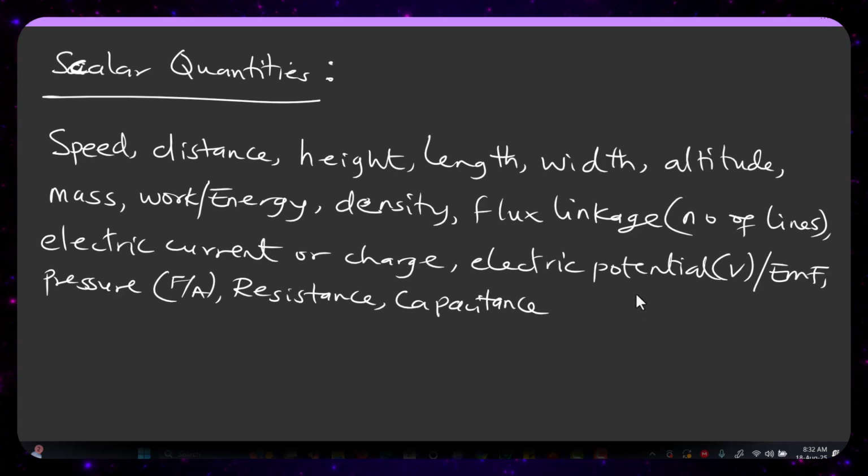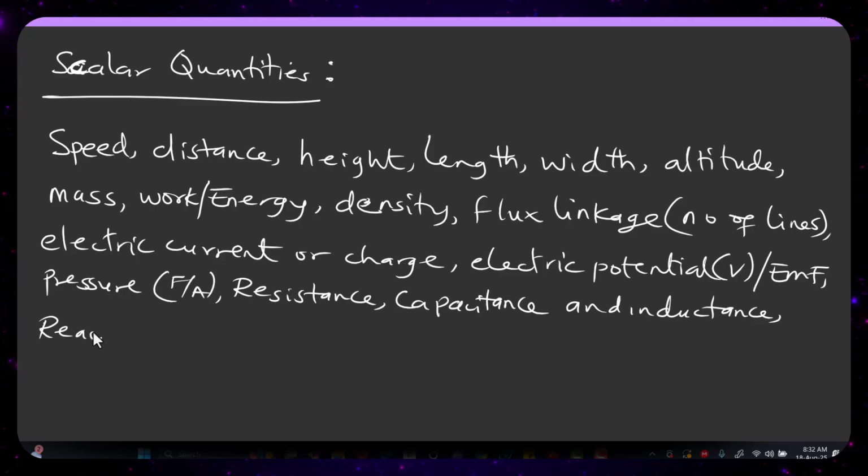These are the examples of scalar quantities that we have. And inductance. Then we also have reactance and impedance.